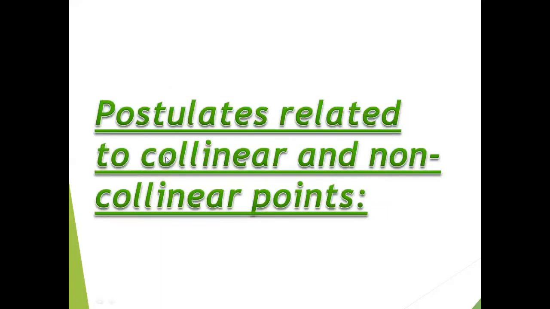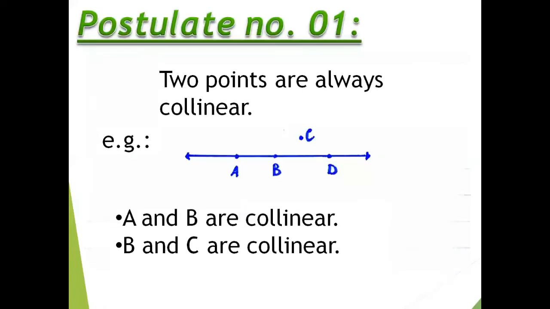Now the postulates related to collinear and non-collinear points. Postulate number 1: 2 points are always collinear. For example, in the diagram, if you observe A to B, they are on the same line. B to D, they are also on the same line. A to D, they are also on the same line. So these are collinear points.